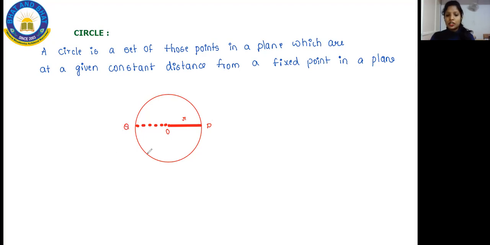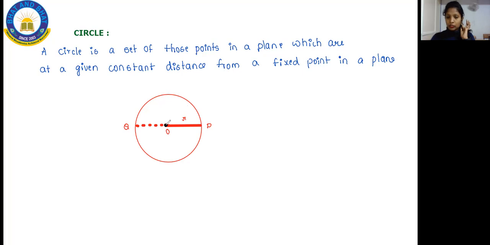Okay, so here you can see a circle is a set of those points in a plane. In the circle you can see it is a plane figure, but only one midpoint is here. So this is your midpoint, and it is a set of plane figure with a constant distance.